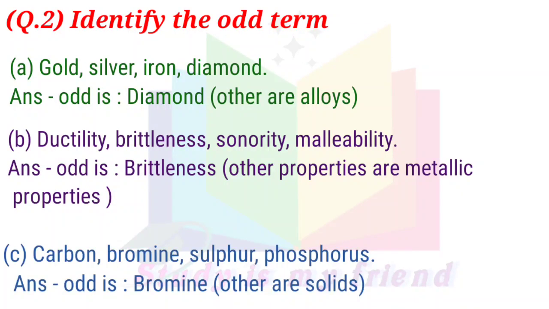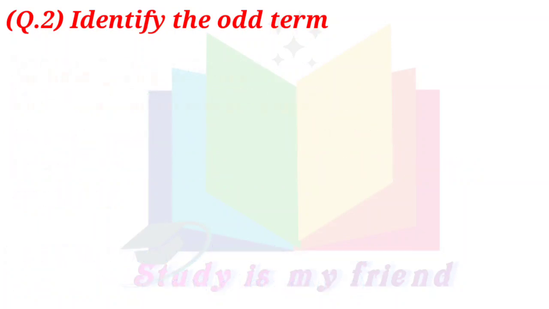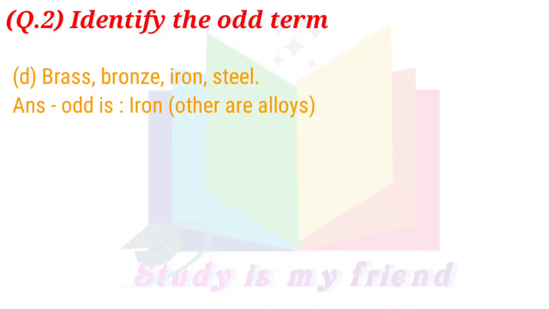C. Carbon, bromine, sulfur, phosphorus. Answer. Odd is bromine because others are solids. D. Brass, bronze, iron, steel. Answer. Odd is iron because others are alloys.